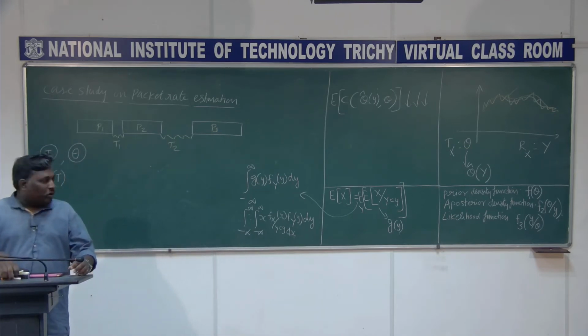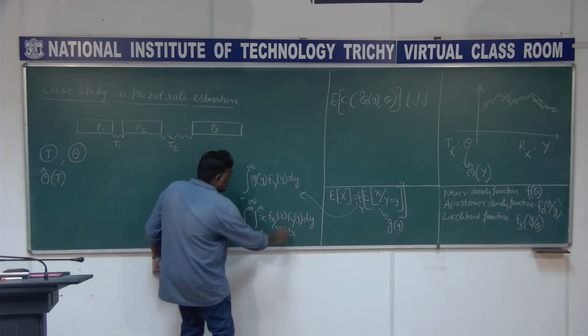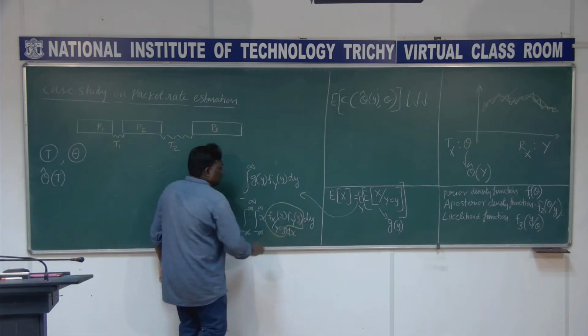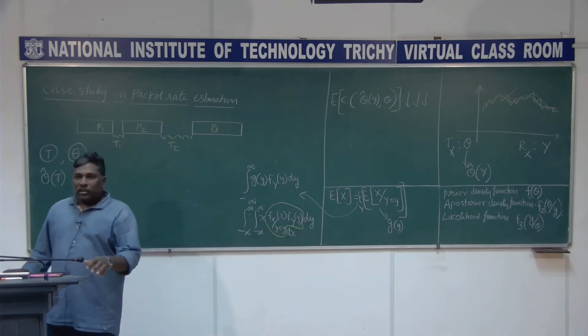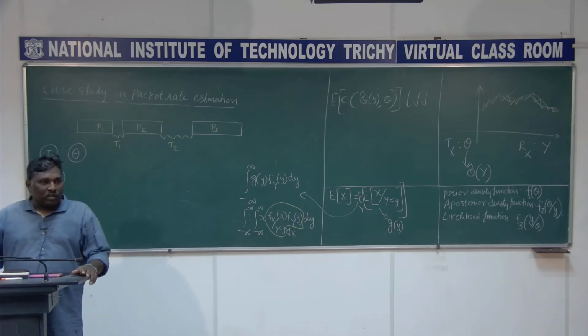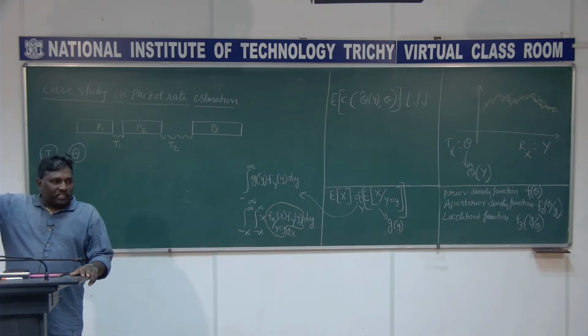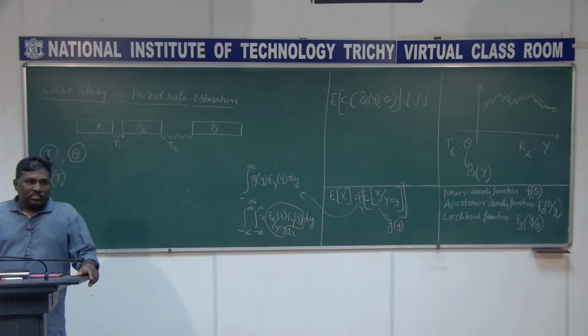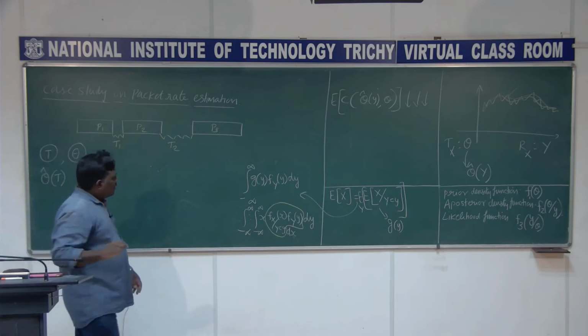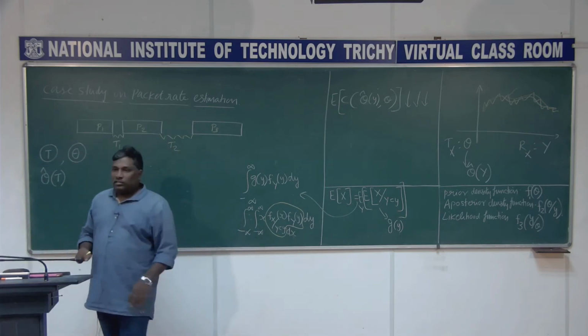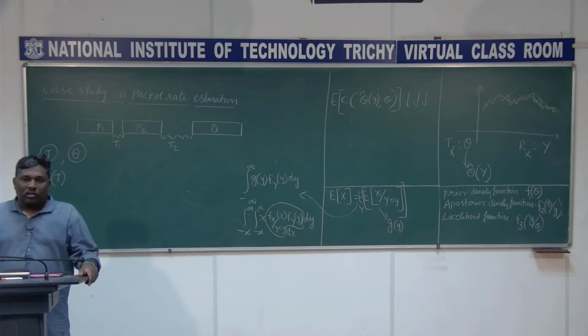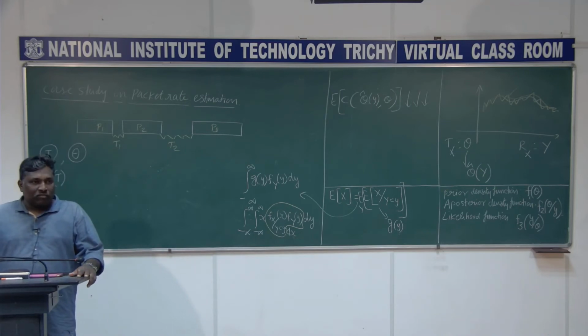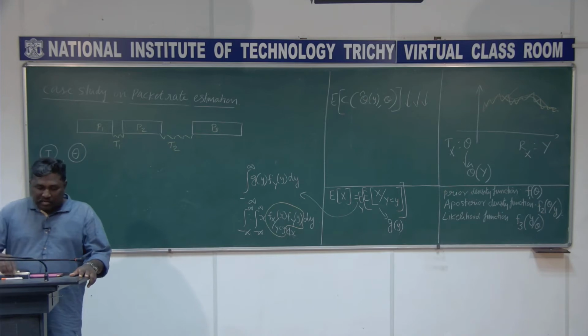But now what I am going to do is combine this. F of x given y equal to y of x is the joint density function f of xy of x comma y divided by f of y of y. F of y of y gets cancelled. And if I take the marginal, the integration over dy, it vanishes with f of x. I hope you are getting that point.